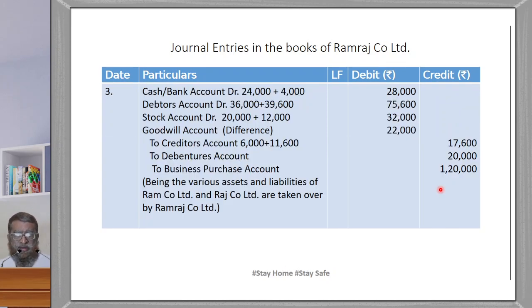That's all. Next, what we do is transfer all the assets taken over and liabilities taken over at the agreed value. The cash and bank 24,000 plus 4,000, 28,000. Debtors account 36,000 and 39,600, 75,600. This we have deducted here. We can write on the credit side also to RBD, but I have deducted here, no problem. To stock account 20,000 and 12,000, 32,000.